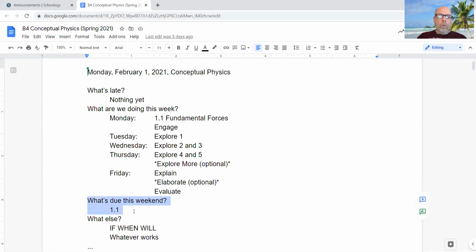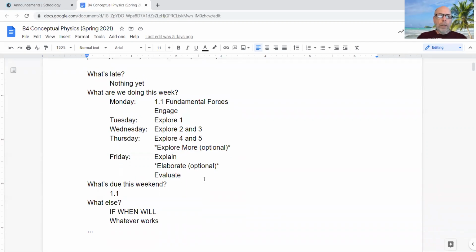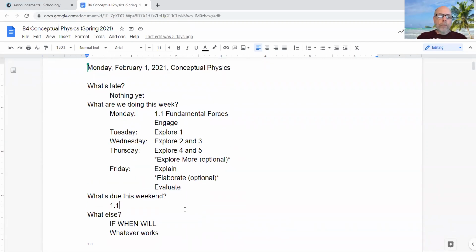And then what's due this week in 1.1. 1.1 is all of this. So it's going to be a lot of pages. If you do a couple of pages per day, you can do the math. It's going to be a lot of pages, and those pages will be scanned. There's an app on your phone. You'll scan them and submit them into Schoology. And then what else? What's late? What are we doing? What's due? What else?